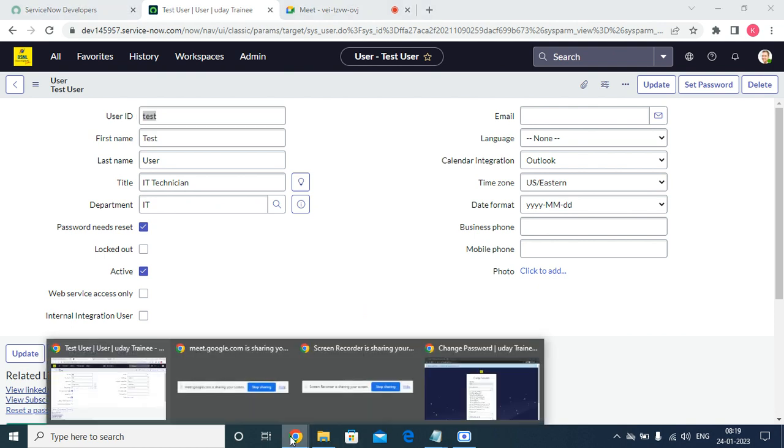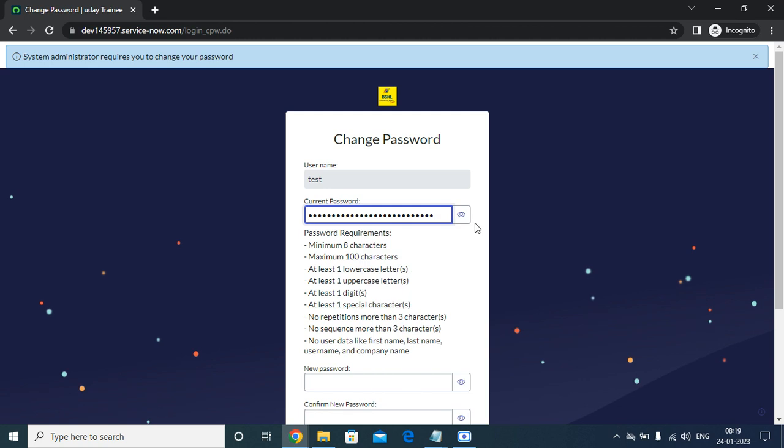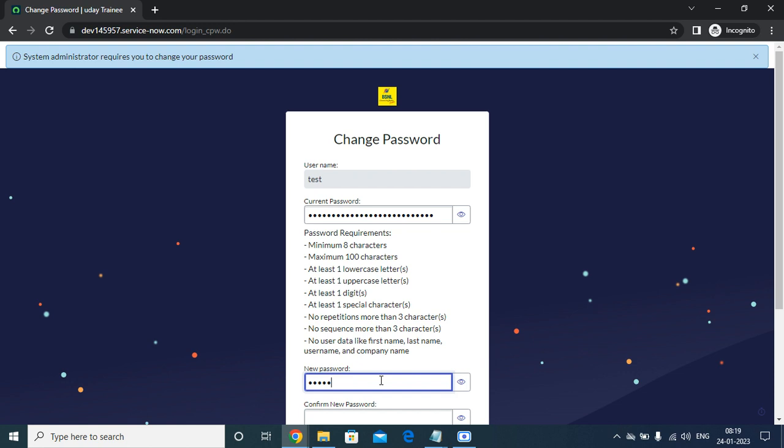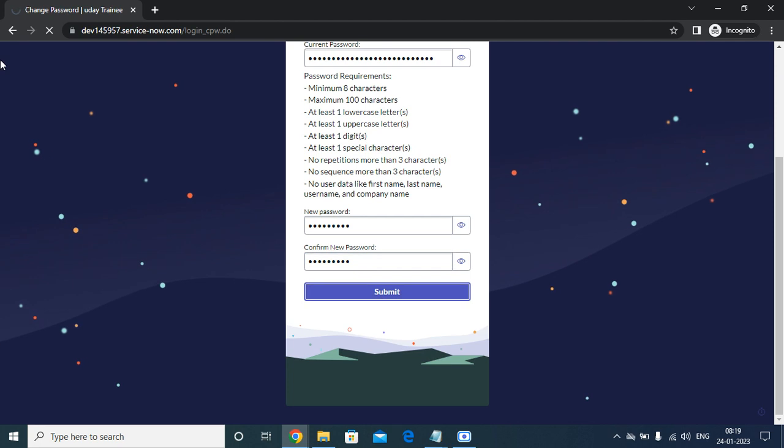The next one, paste it, and you can change to any password. I'm just making it train at the rate 123, and we are going to submit it. So now what happened?